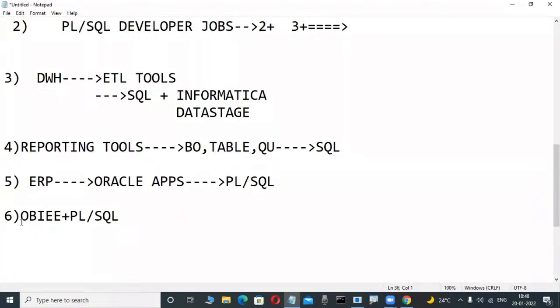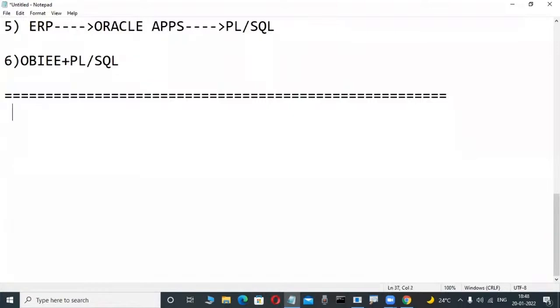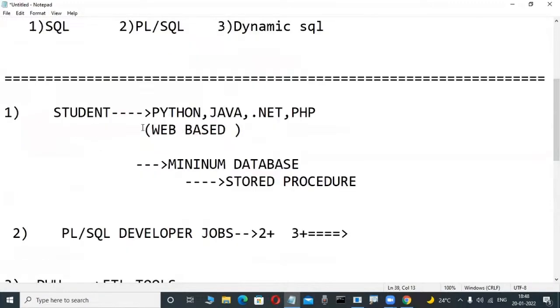Again, there are different persons. Suppose you are not interested in the programming side. Now you want the administration side, you want jobs only. In that case, DBA courses are there: Oracle DBA, SQL Server DBA, MySQL DBA, database administration courses. These persons also need minimum knowledge before learning those courses. Minimum SQL knowledge is required. These persons also learn these type of courses.